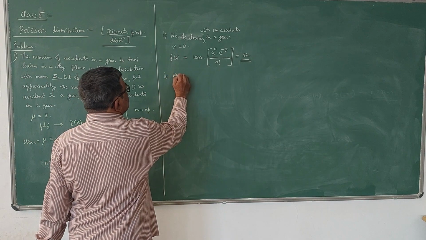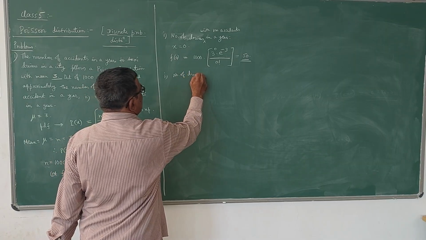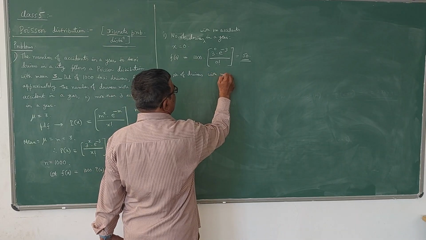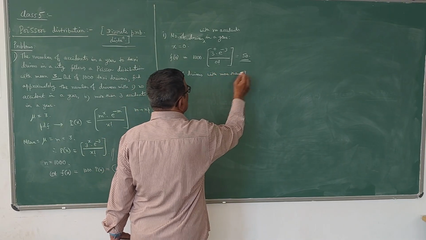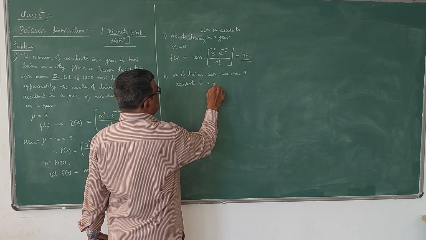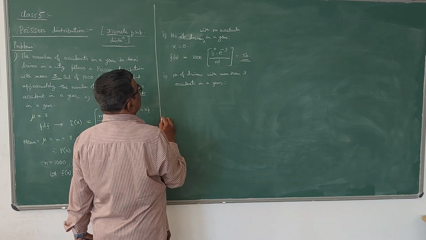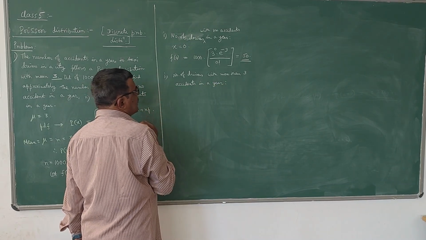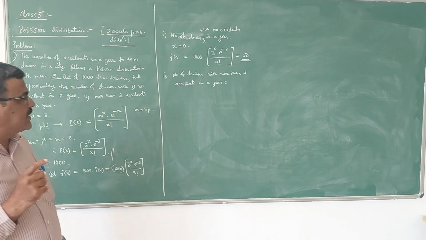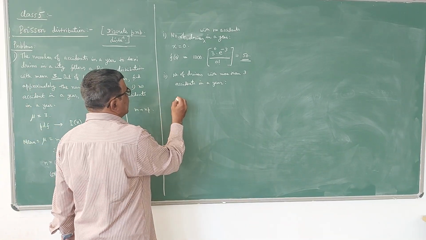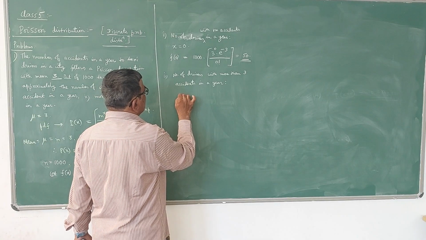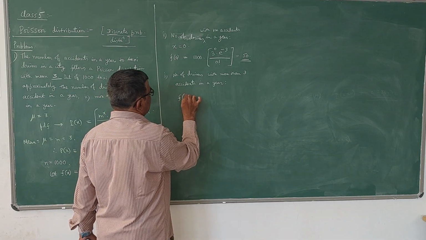Next thing is we have to find out the number of drivers with more than 3 accidents. Here, more than 3 accidents in a year is obtained by taking f of more than 3.